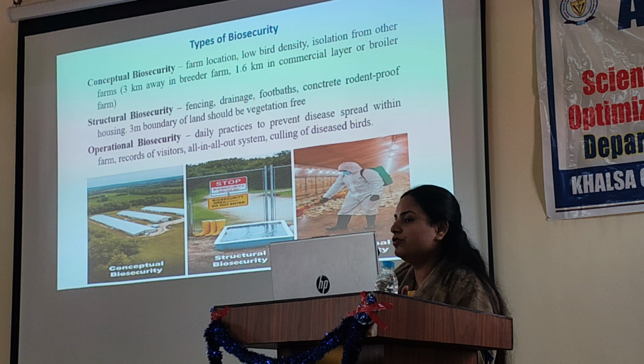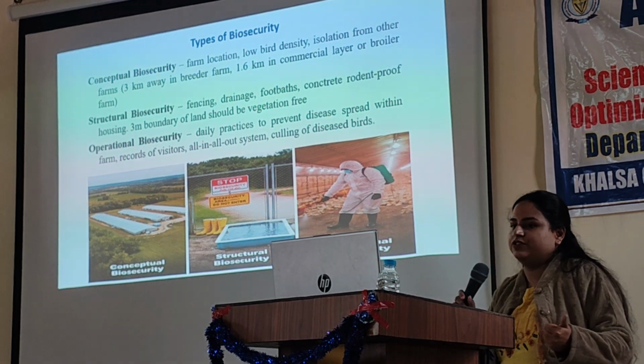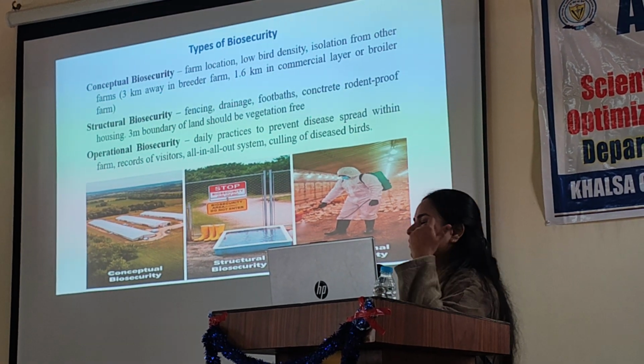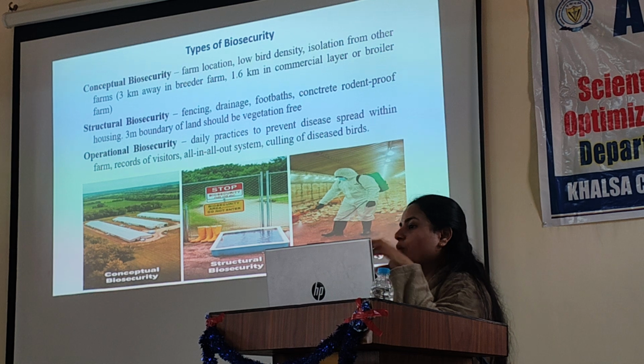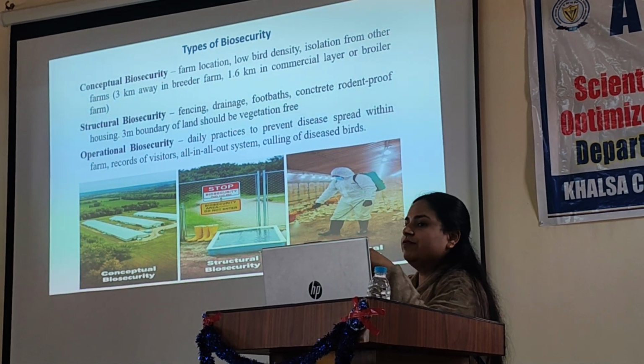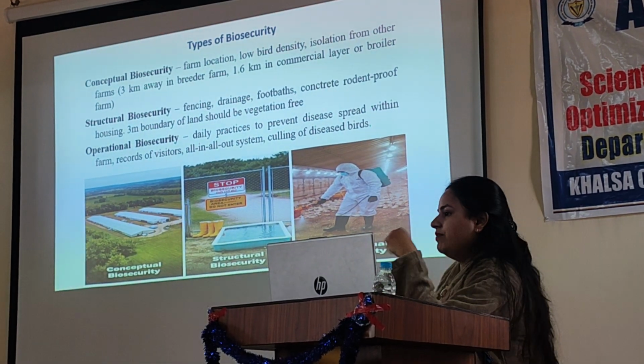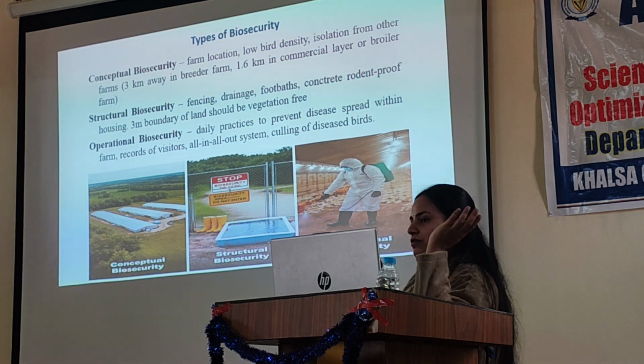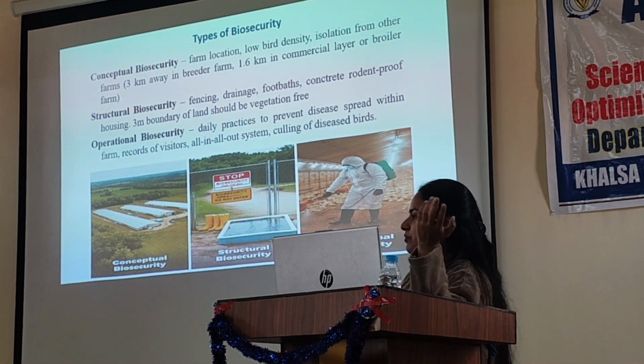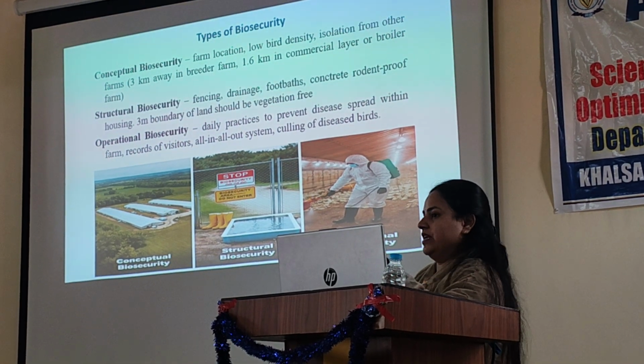Types of biosecurity: mainly there are three types. First is conceptual, then structural, then operational. First, conceptual, as I told you: the poultry farm location should be away from other poultry farms. If it is near another poultry farm, then infection might spread from it. So site selection is very important.